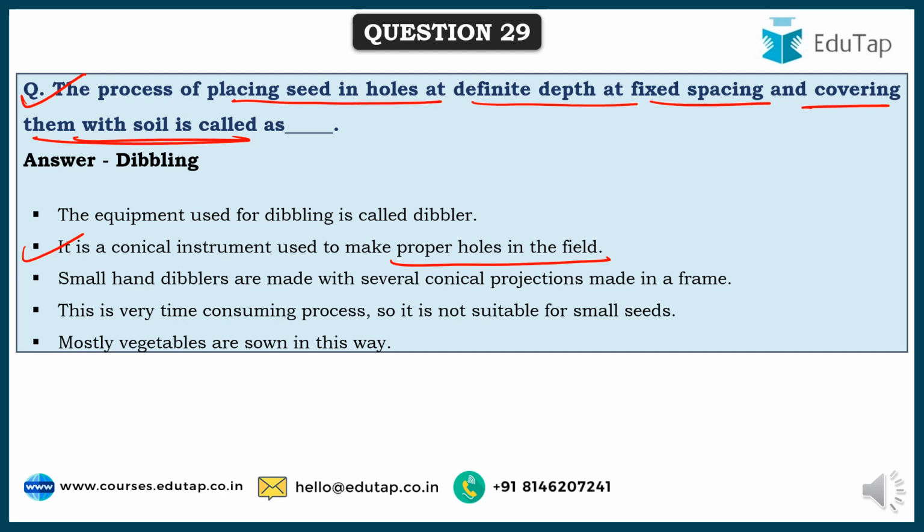This is generally a time consuming process and not at all suitable for very small seeds, and generally vegetables are sown in this way, to have that perfect spacing and ample space for the vegetable crops to grow.